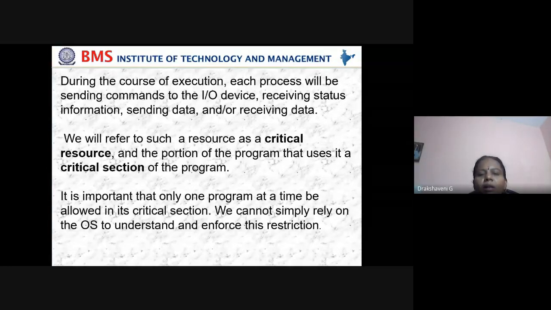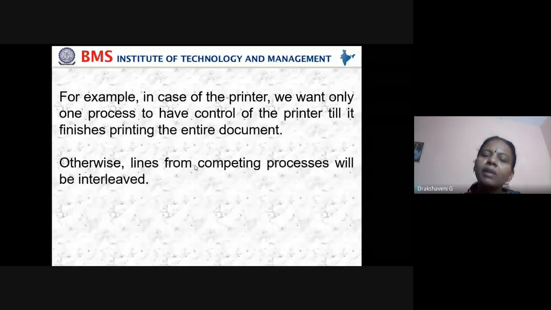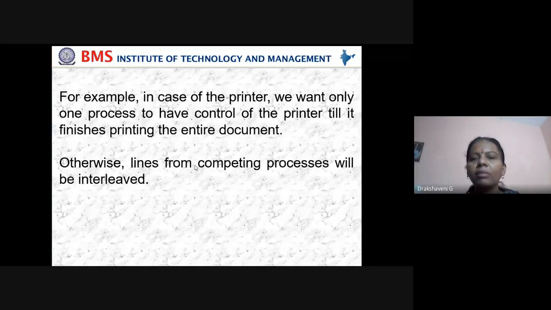We cannot simply rely on the OS to understand and enforce this interaction. So what it says is that access to a critical resource is one to one. There should always be only one user. If one person is using it, that person will be given a time limit. In the same way as your timetable, 1 hour is given to me. Whether I complete my work or not, I have to leave after 1 hour. So that's what applies to the resource: it should be given to only one at a time.